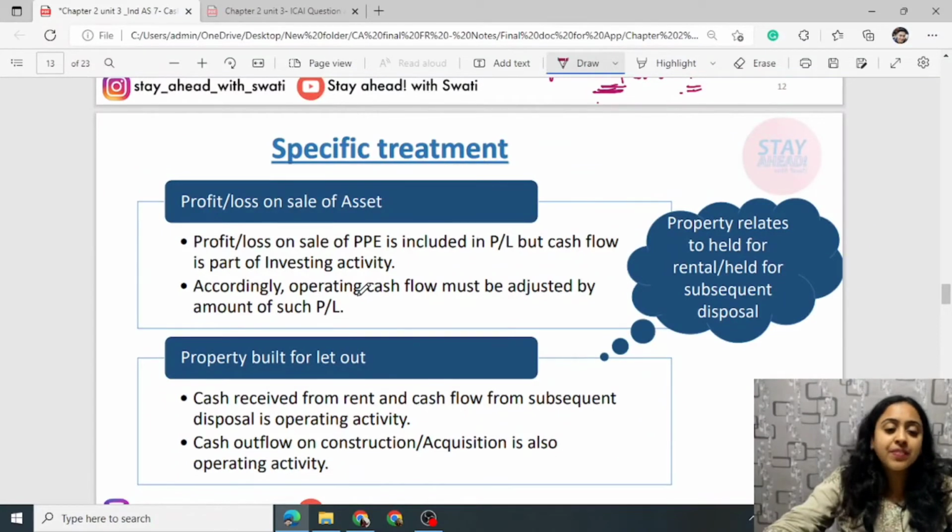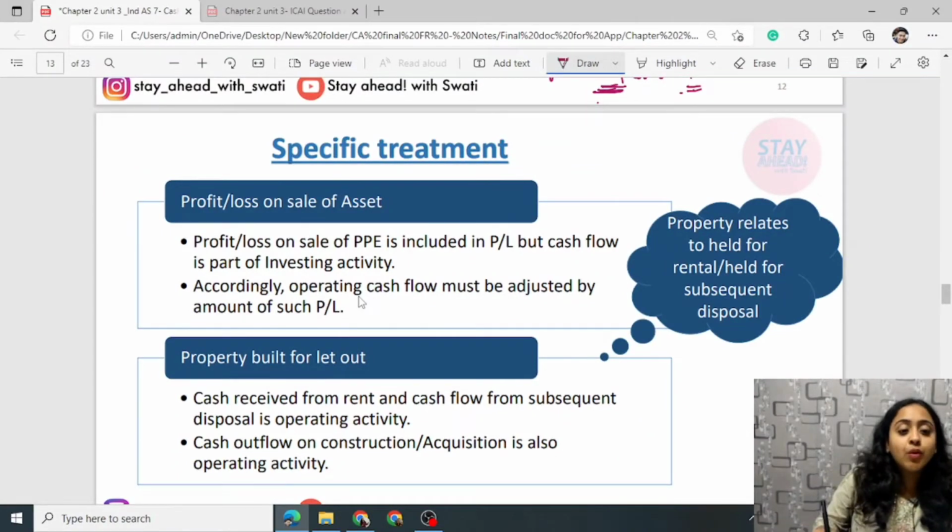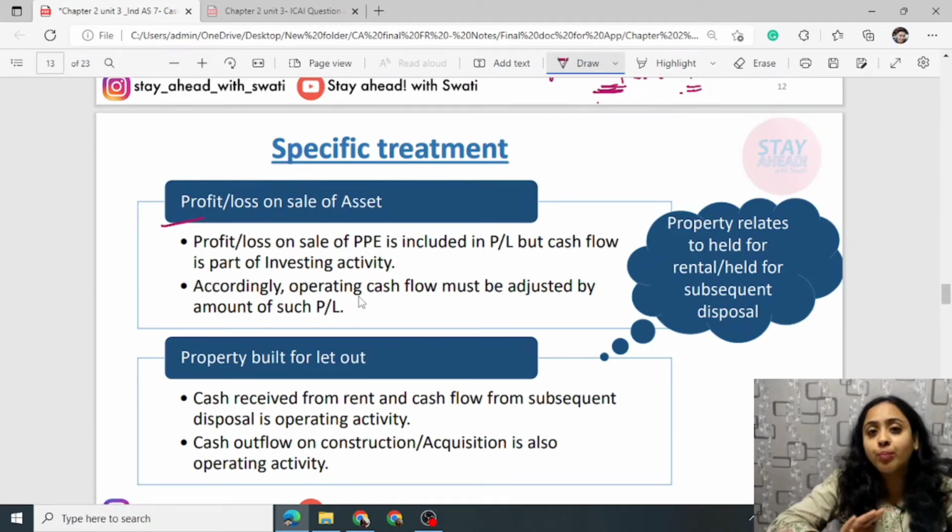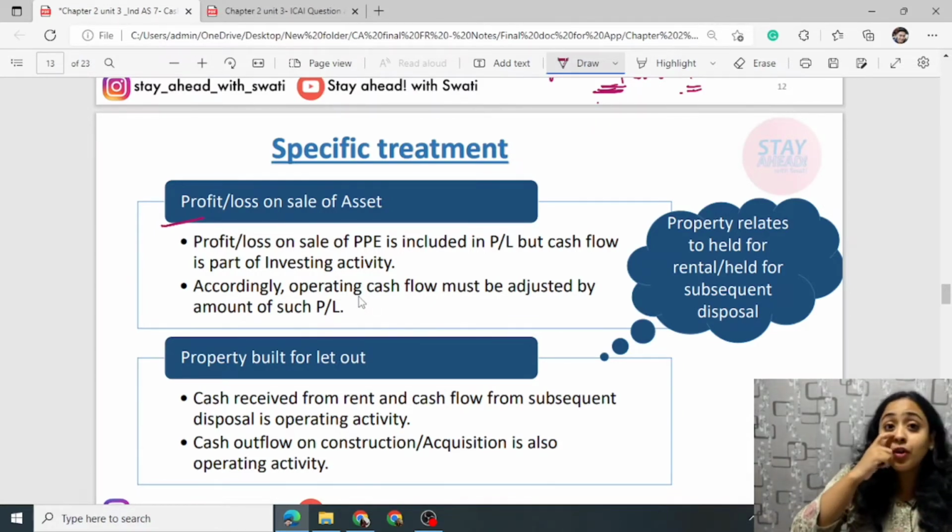Now there are some specific treatments. See, profit and loss on sale of an asset is simply never an operating part. It is always an investing activity. Therefore it should be removed from profit and loss, adjusted to P&L, and taken to investing activity.